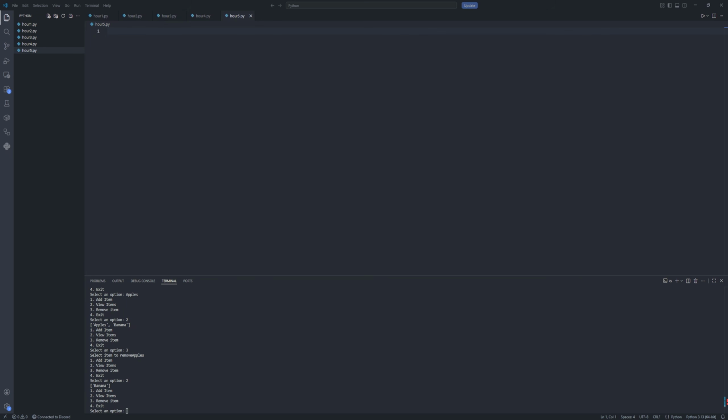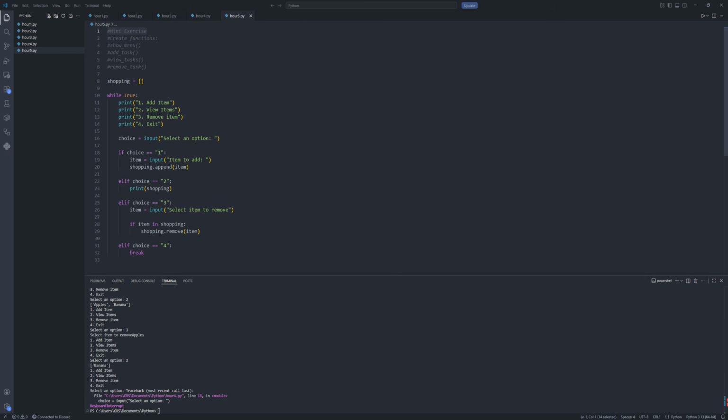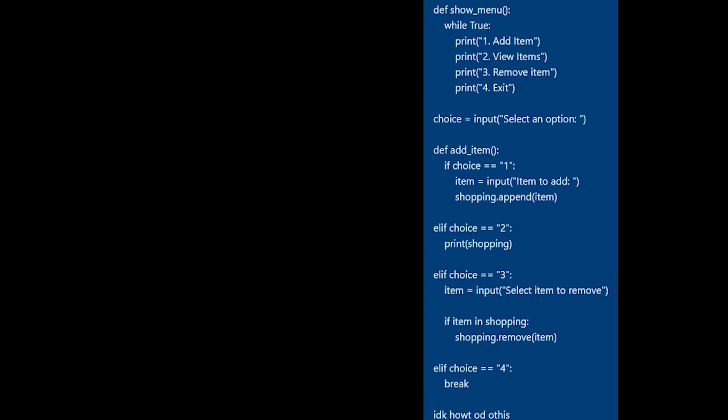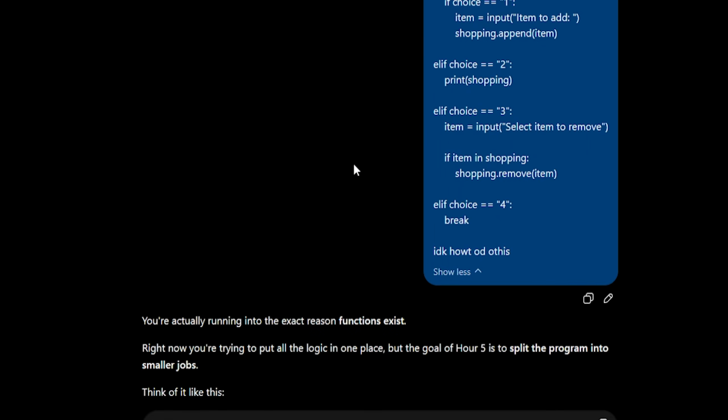Okay, hour 5. We're going to build on top of the previous exercise. We're going to try to convert these into functions. So let's see. Explain to me how I'm supposed to arrange this, because I am quite confused on defining these functions and then using them.